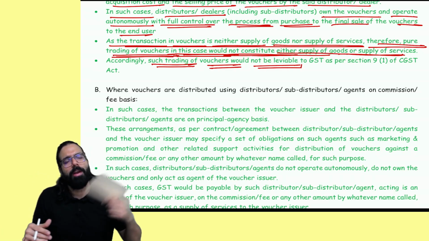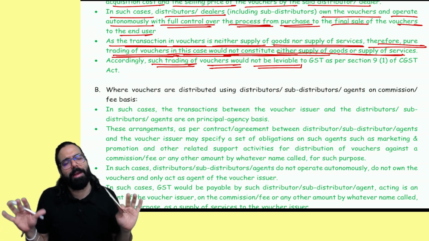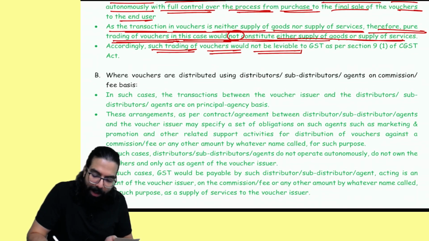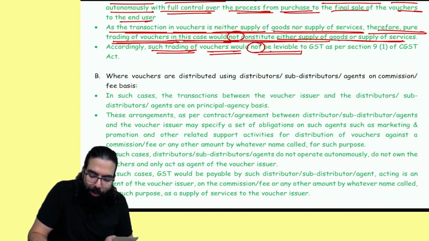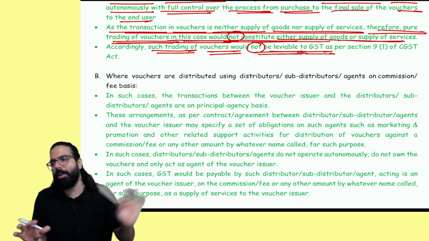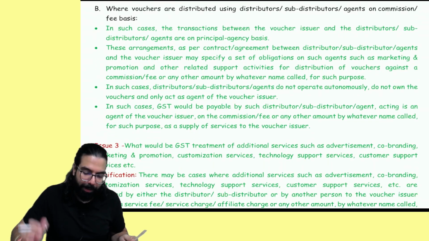So if I am buying voucher and selling voucher, it will be neither supply of goods nor supply of service. It would not constitute a supply only. Accordingly, trading of voucher would not be leviable to GST. Trading of voucher means buying voucher, selling voucher. There is no GST. This point is clear.